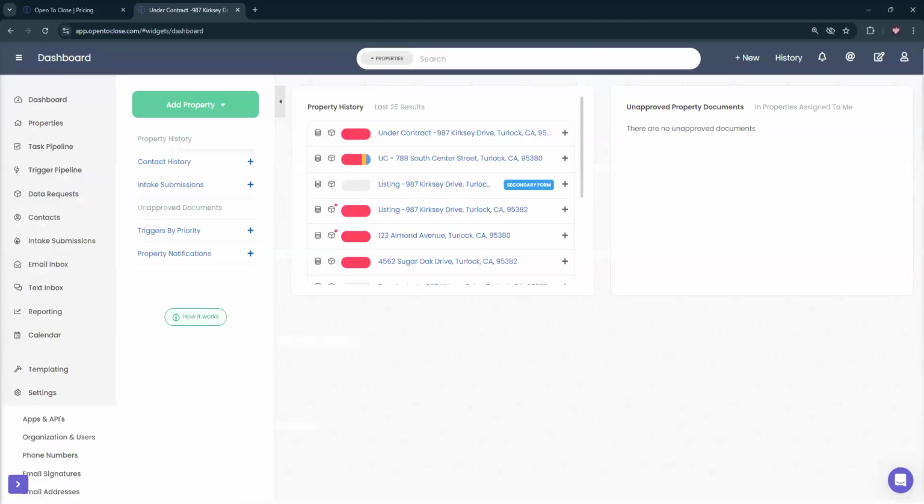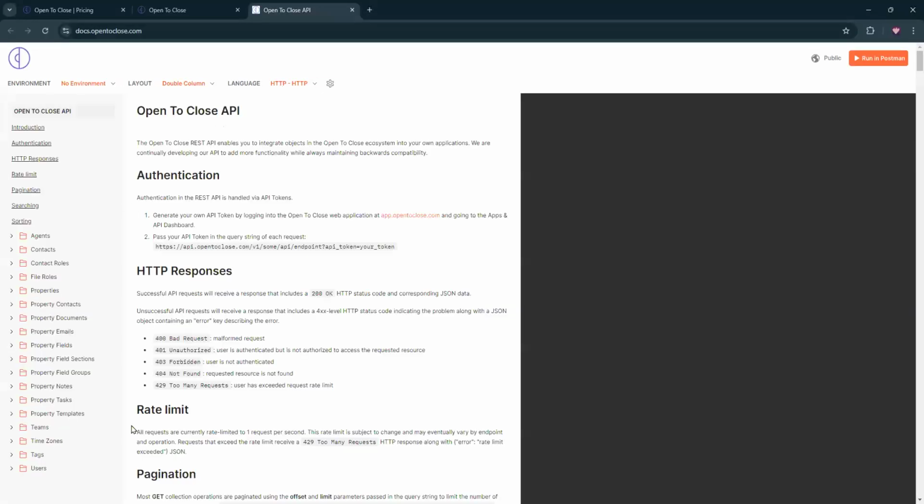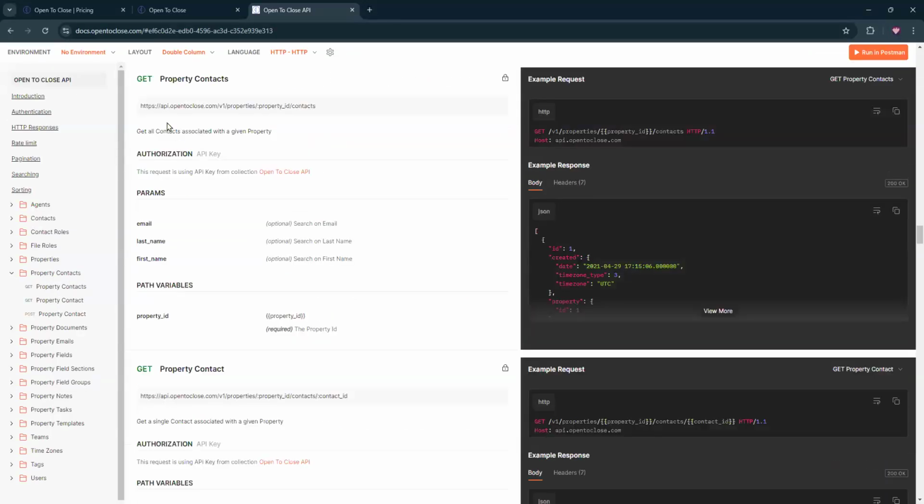What I would probably suggest with that is I would go through our API documentation and see about using API documentation there. Because right here where it says property contacts, if I click on that, we have a get property contacts, and that's pulling the information from open to close and taking it wherever you need to take it.